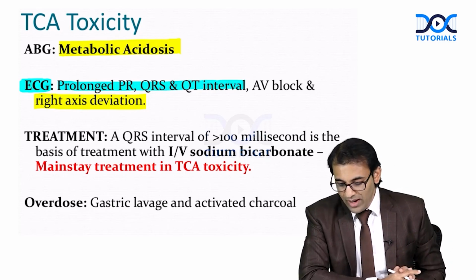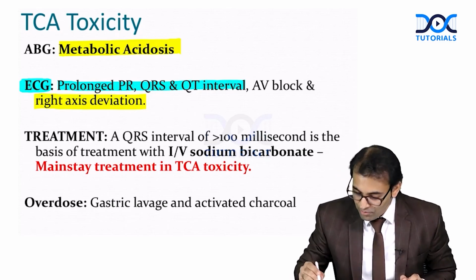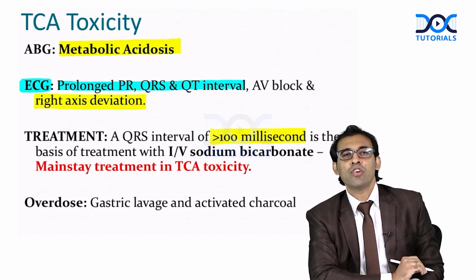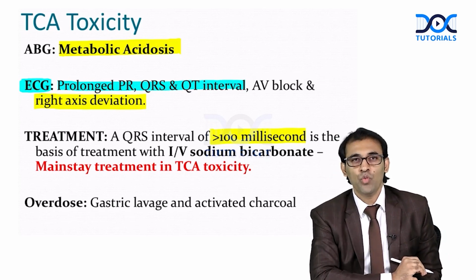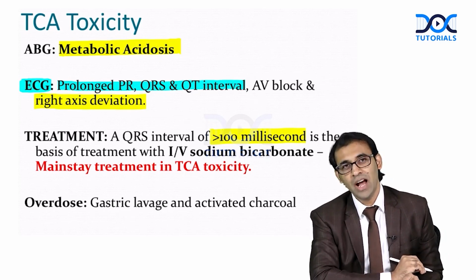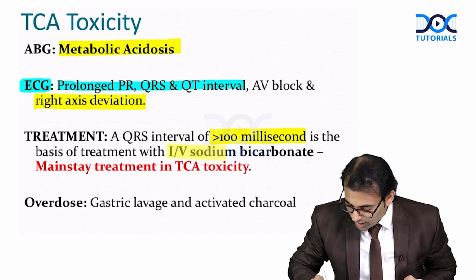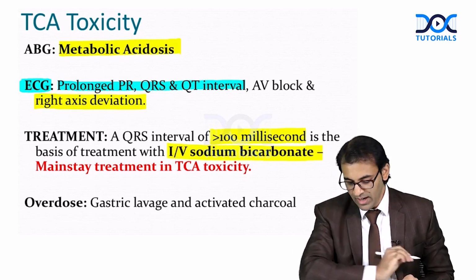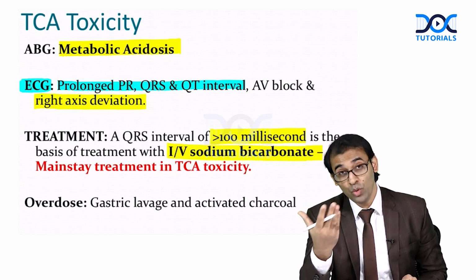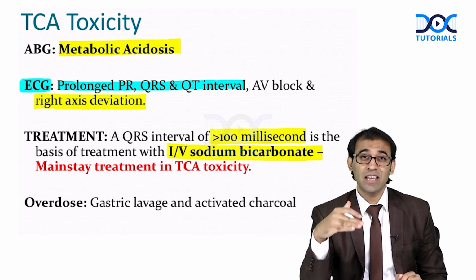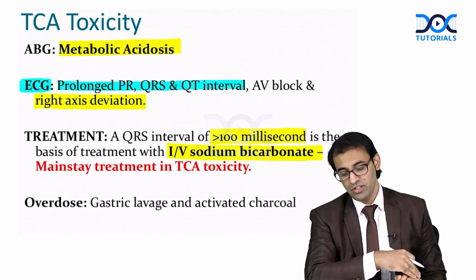So remember here, whenever there will be QRS interval of more than 100 millisecond, at that time, for sure, you have to do what? Serum alkalinization. How? You have to give IV sodium bicarbonate. Okay, fine. Suppose there is an overdose, obviously gastric lavage should be performed. I hope you can understand the management of TCA toxicity.